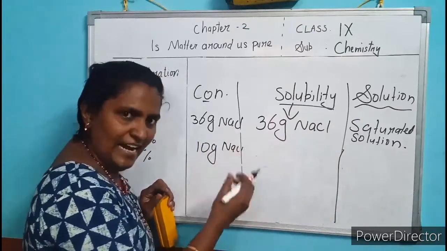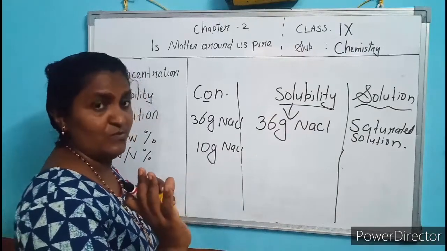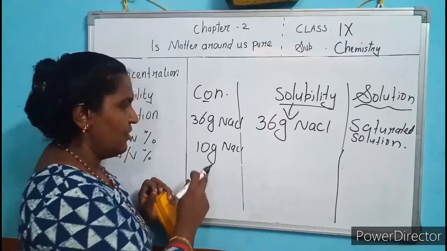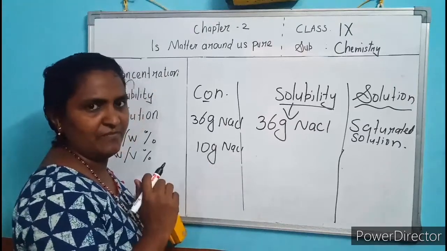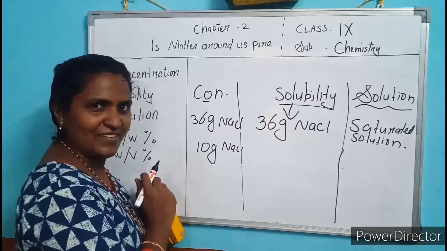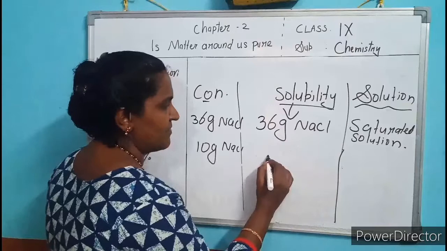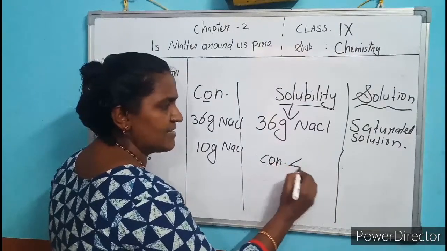Suppose you take another beaker, take 100 gram solvent, that is water, and you add 10 gram NaCl. So what type of solution is it? The concentration is less than the solubility.